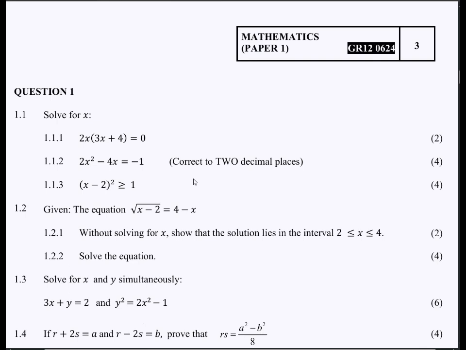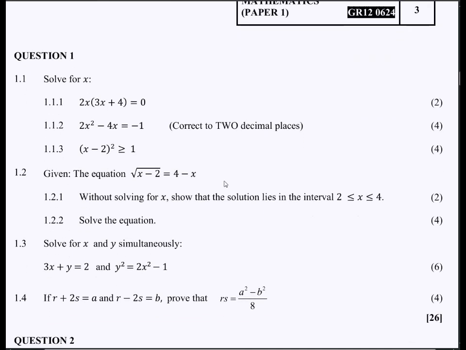Another useful tip is to write those questions on separate pages, right? So every time you see the instruction that says start on a new page, that's for that reason. So you can write question 1 on a single leaflet paper, and then another question on another single leaflet paper. And when you are done, you can compile them in chronological order, even though you did not write in chronological order. You just compile them and submit in chronological order. So that is the advice that I want to give you right there.